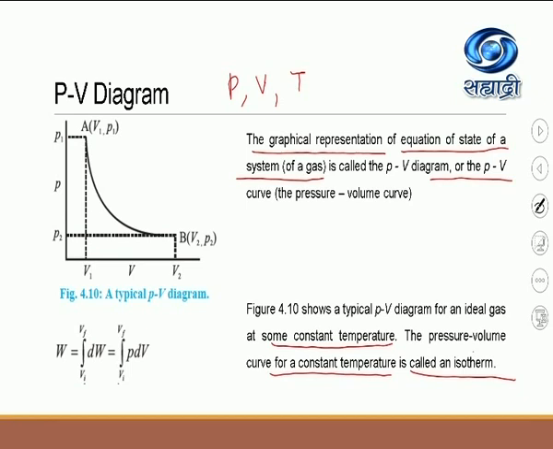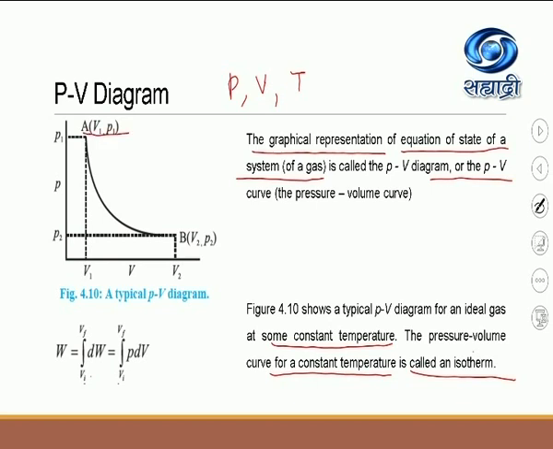And you know the standard formula. This we have seen in the earlier article, that dW is PdV. So the same formula I'm using as we have seen in the previous article, that is the article which is the derivation for the first law of thermodynamics. So the limits of integration from VI to VF, integral dW, which is integral of PdV. Therefore this is the total work done in the process of expansion.